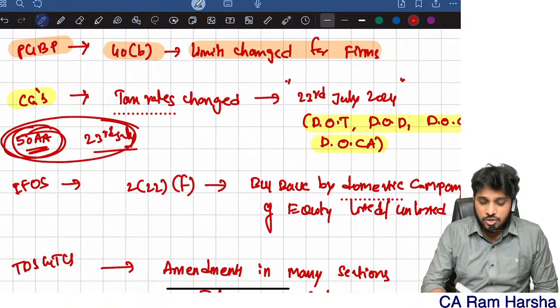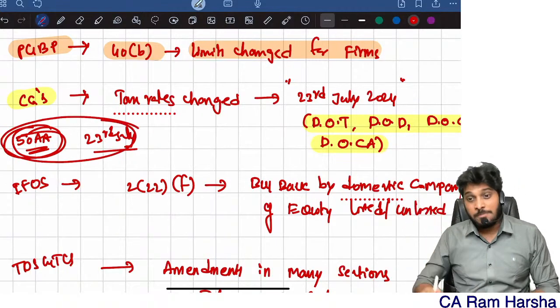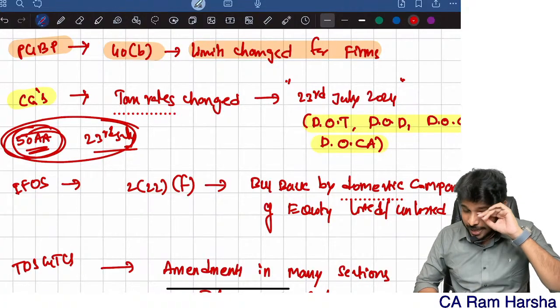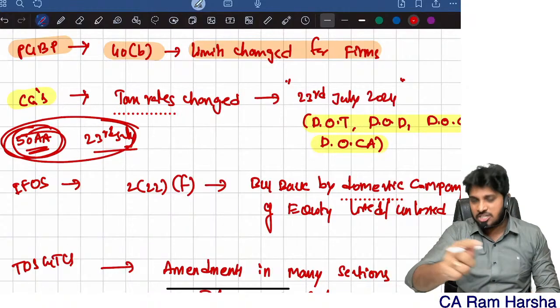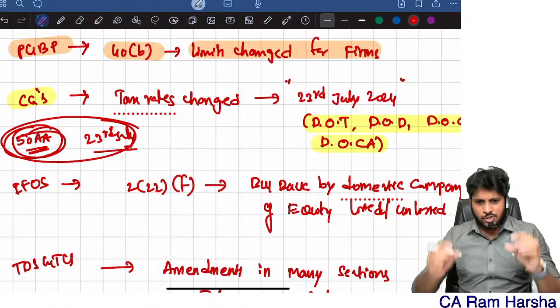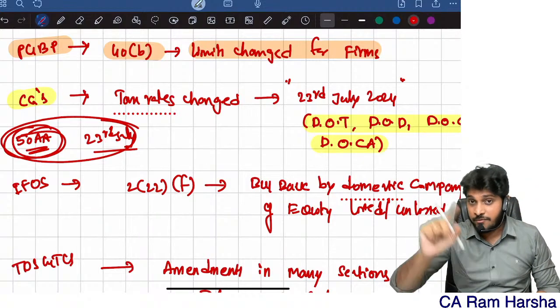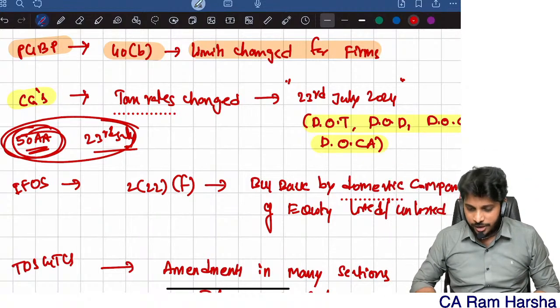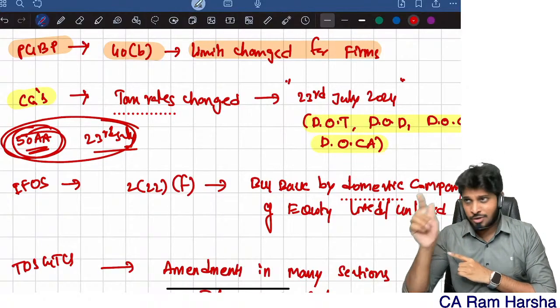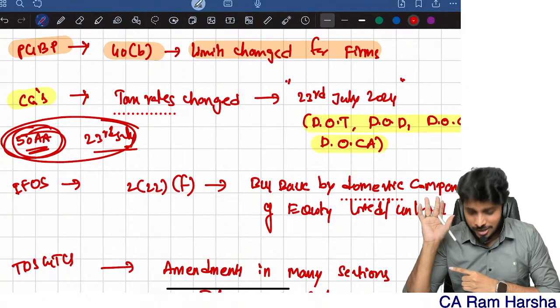Anyhow, I have already covered this point in the marathon. For capital gains, I will exclusively do one video tomorrow. I will schedule that live also tomorrow. So please watch that video. In capital gains, what are the key amendments? I will make a video tomorrow. Just follow that video. By the way, this is already covered in the marathon. You just go to the capital gains time stamp, it is covered already.